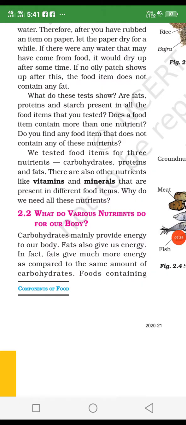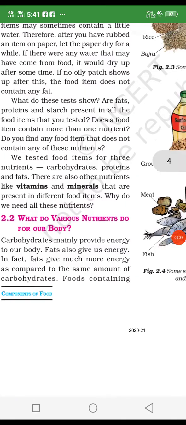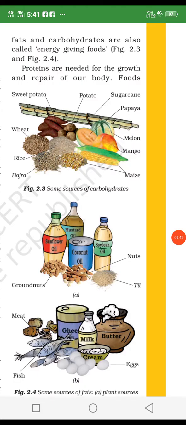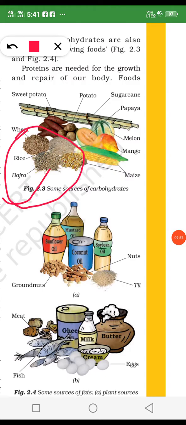Now, what do the various nutrients do for our body? See, look here. These diagrams are given in your textbook, and there are some sources of carbohydrate. From which food do we get carbohydrate? We get carbohydrate from most cereals. Chapati is made of cereals. Every day we eat chapati. Why?